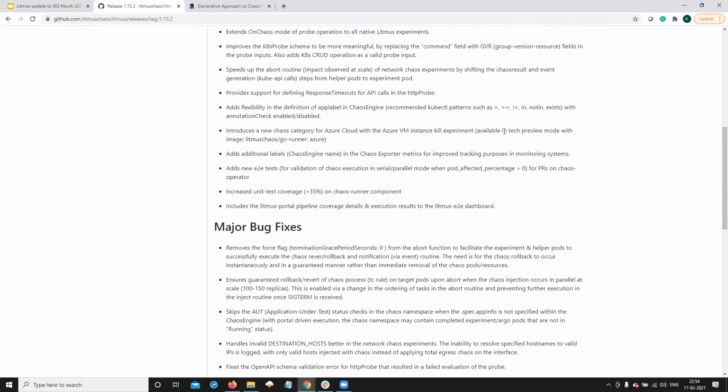It's available as a tech preview feature, which means it's available in the image named Litmus Go Runner with the Azure tag. It's not available in the 1.13.2 tag. You could play around with it and give us some feedback, and we'll be happy to incorporate that, improve this experiment, and then bring it into the release stream.